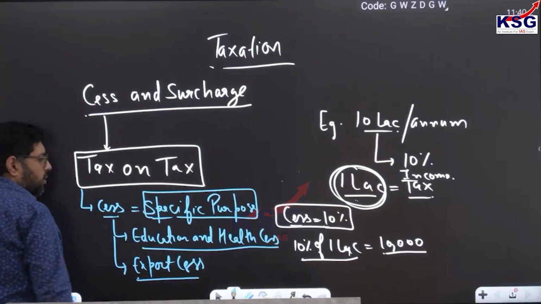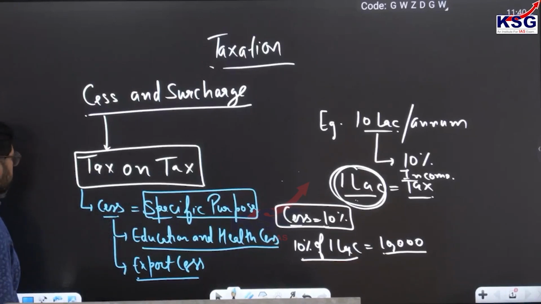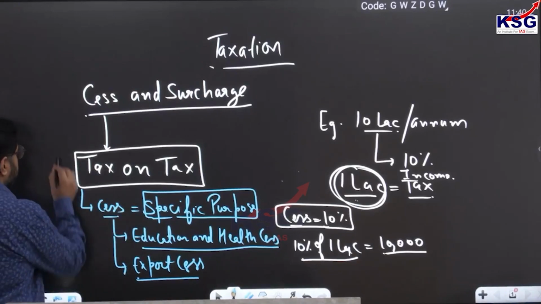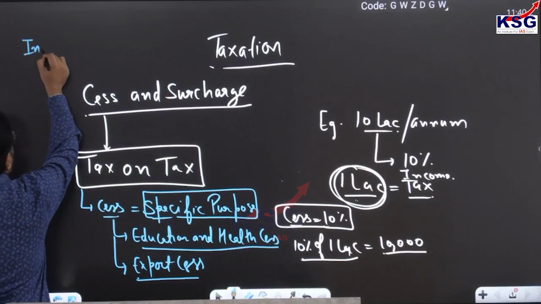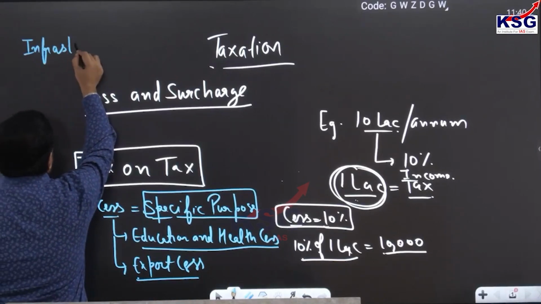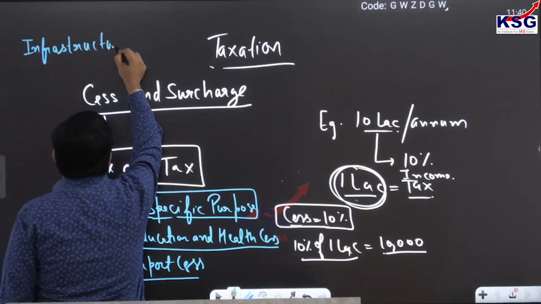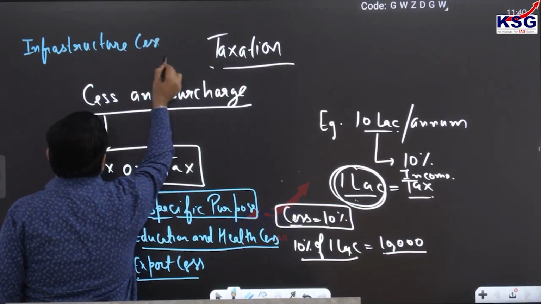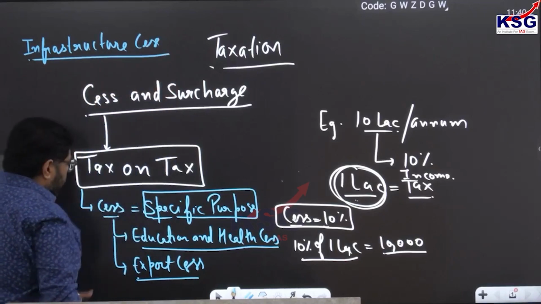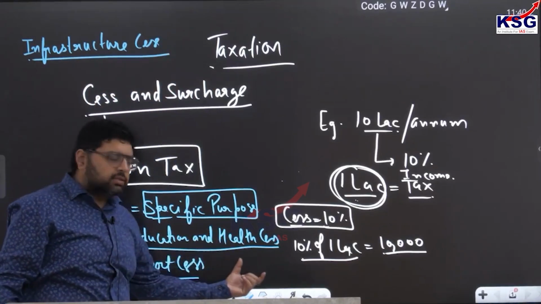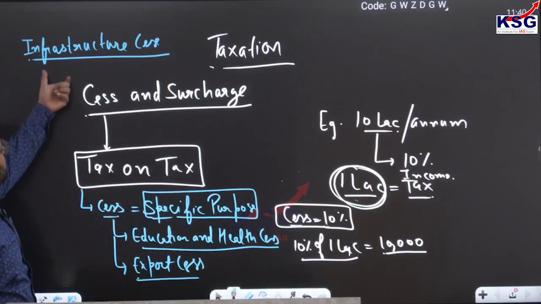For example, export cess. For example, infrastructure cess. So when I am using a word like education or health cess or export cess or infrastructure cess,